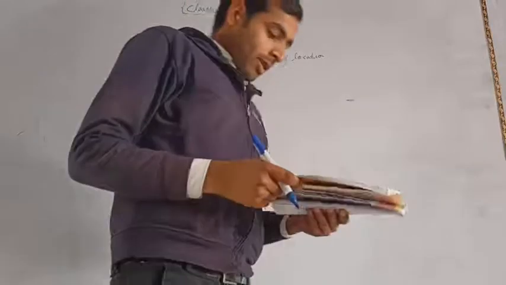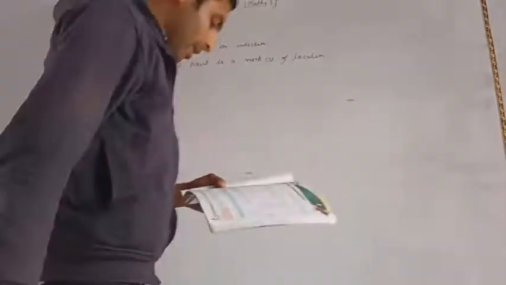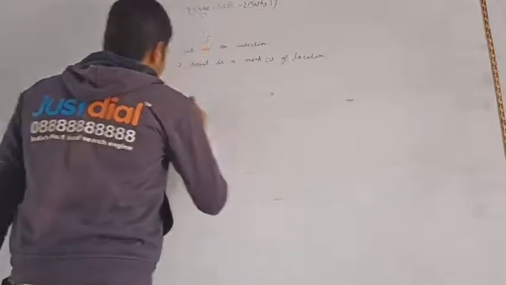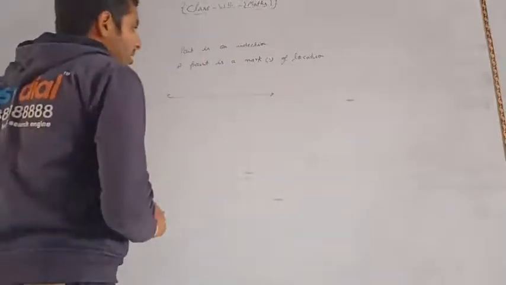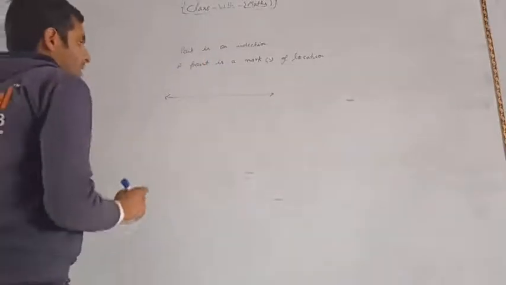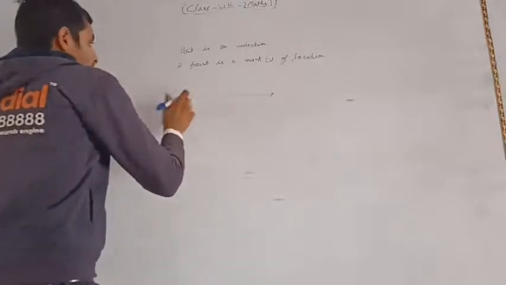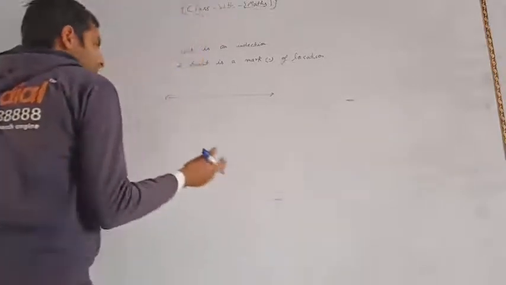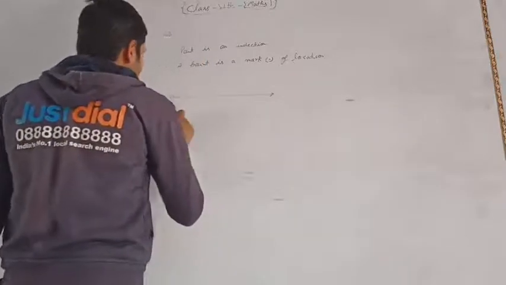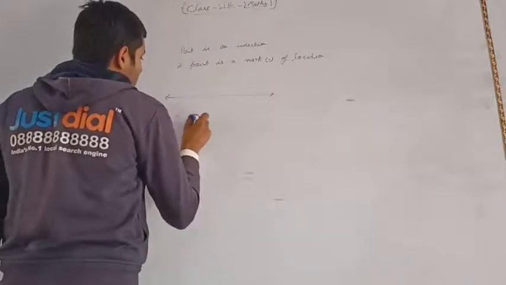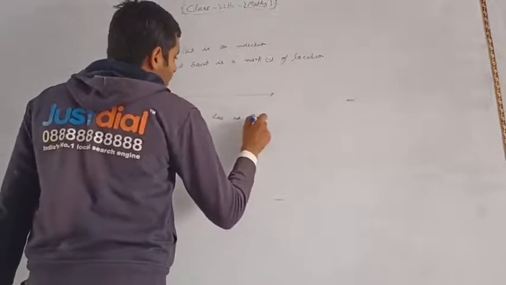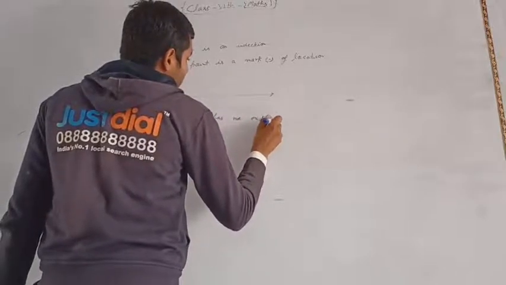Again, here it is given: line. What is a line? All of you can see that this is a line, and a line has no end points.